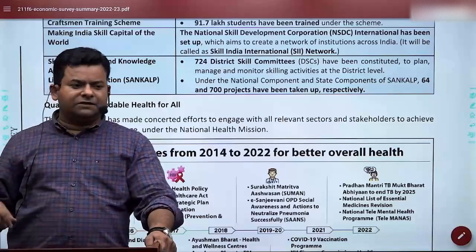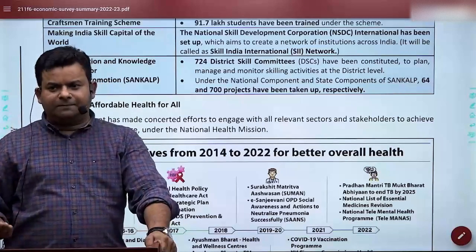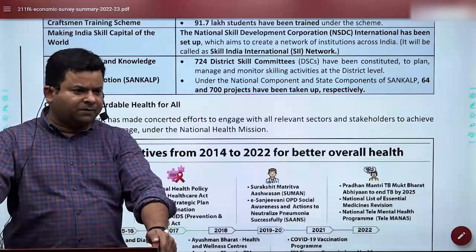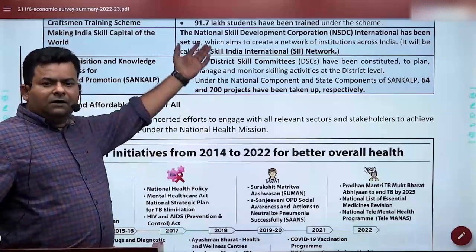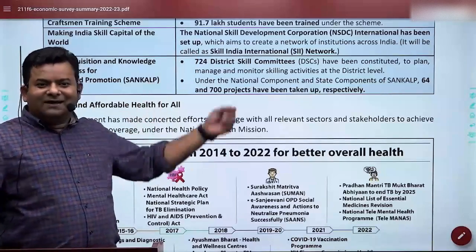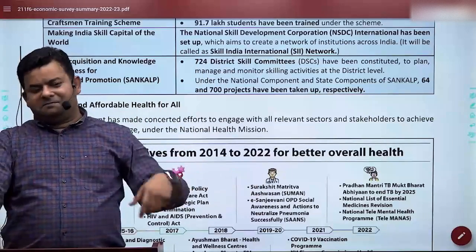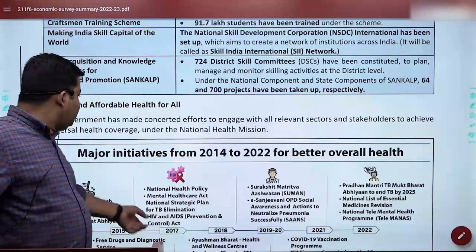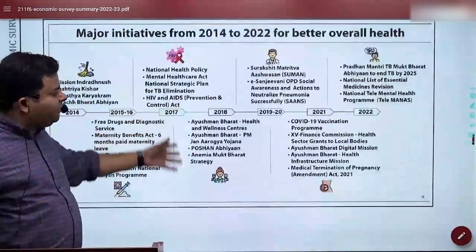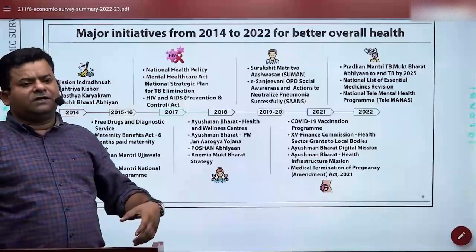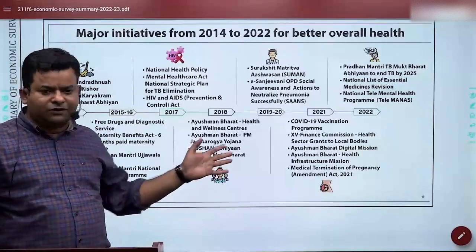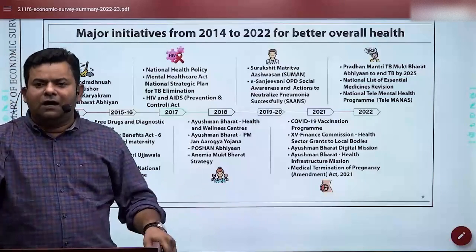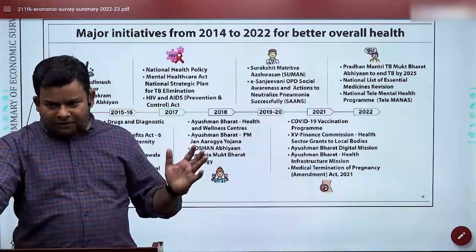So considering this, once we have done the chapter, and at home, if you are having a quick revision, it won't take more than, say, 15-20 minutes or maybe half an hour, depending upon your focus. So, if you read this document, the job will be done by and large. Now here, they had also given a quick reference of what is being done for health across the years from 2014 onwards. 2014, why? Because a new government came. So they are tracking from there.